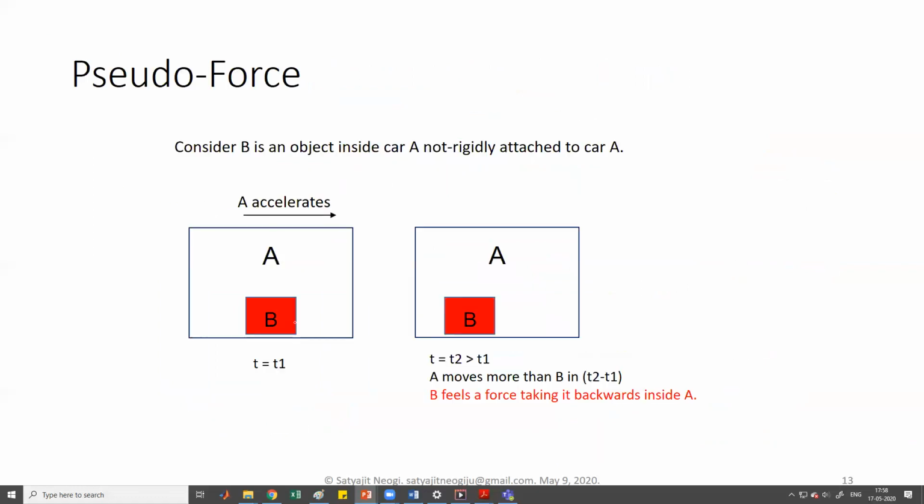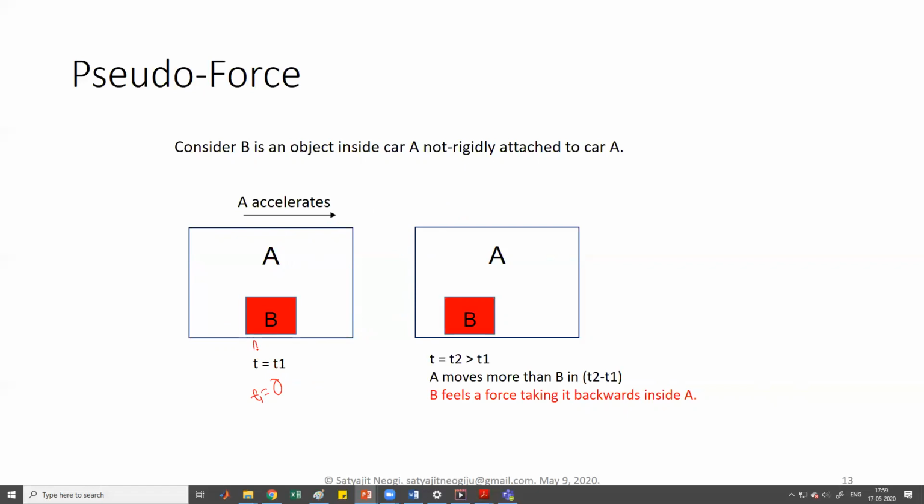Because B is not attached to A at all, we have assumed this for simplicity so that we can understand this better. So suppose A accelerates, and both were at rest. Here we assume that it was t equal to 0, so let's assume t1 equal to 0.